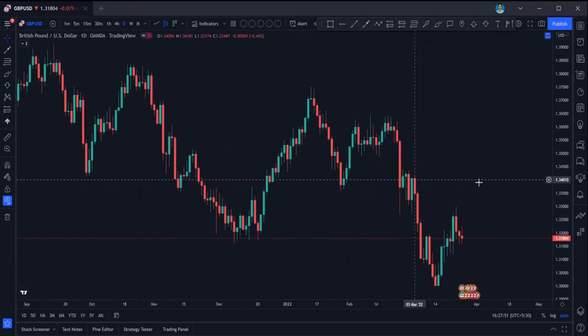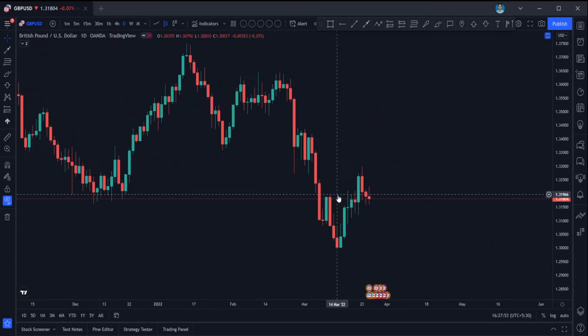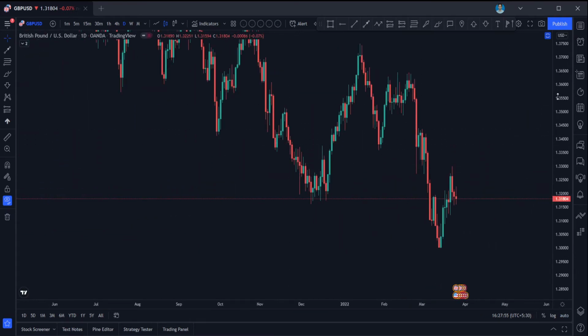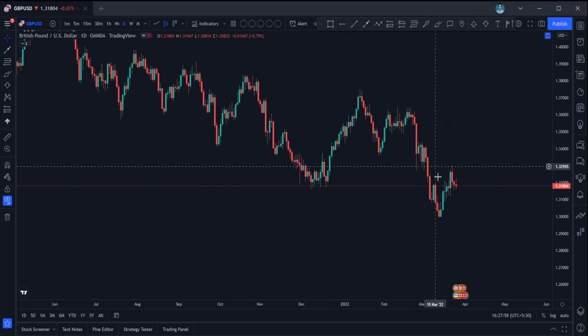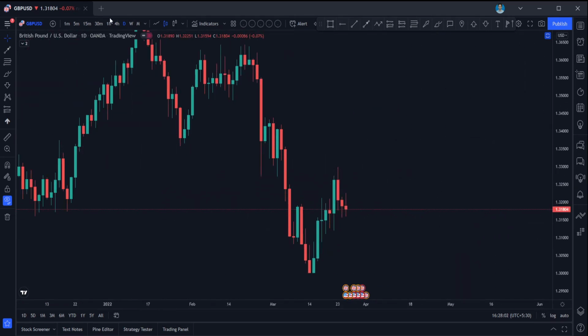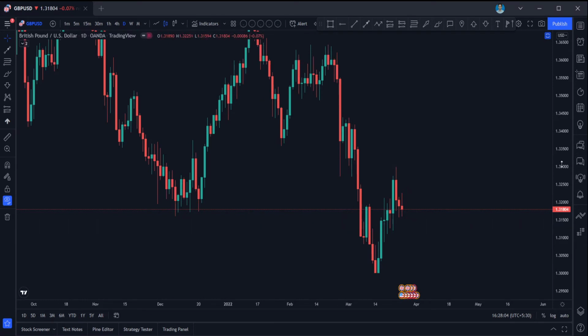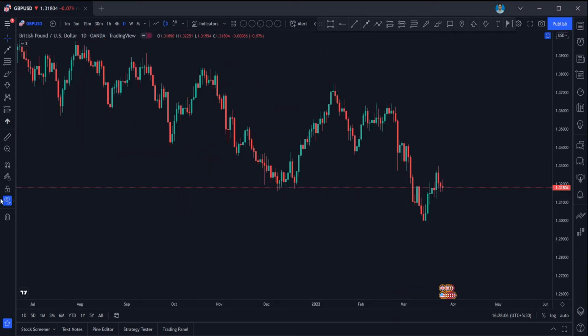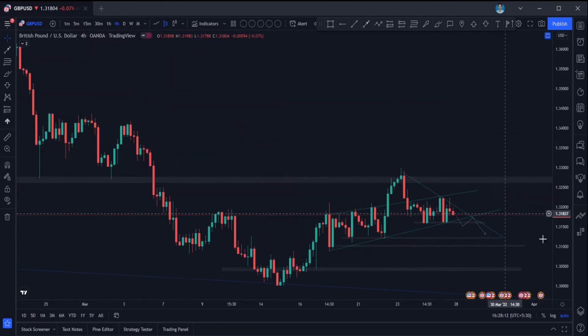So GBP USD in the 1 day time frame, you can see here it is in a downtrend, and what I'm looking at is, so basically it came to the bottom, it took the support and it tried to move up again. But it is struggling to move up, guys.